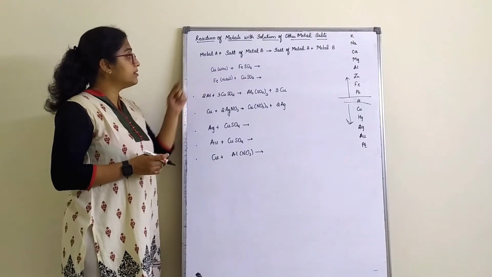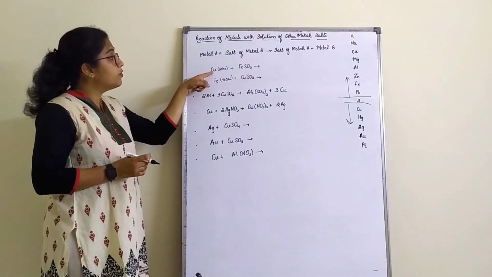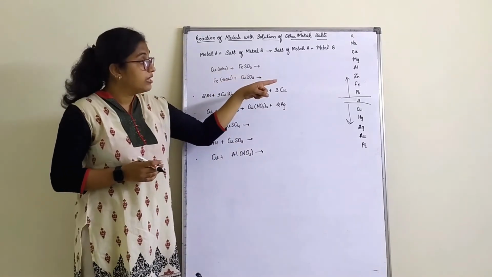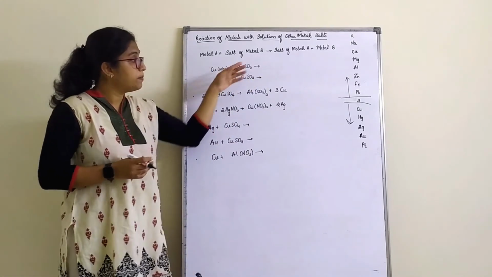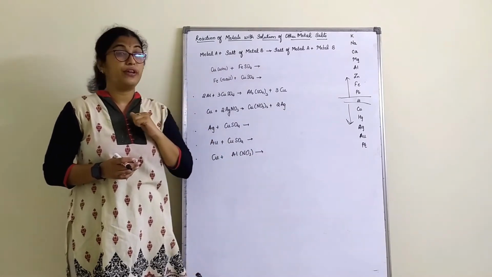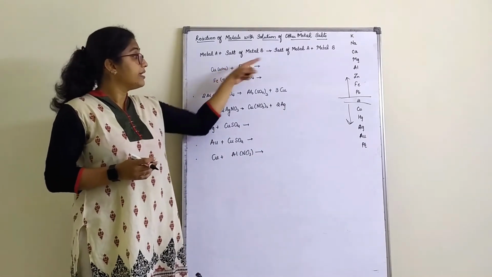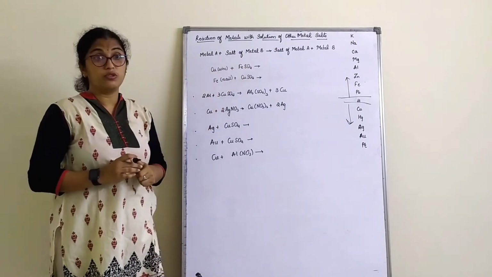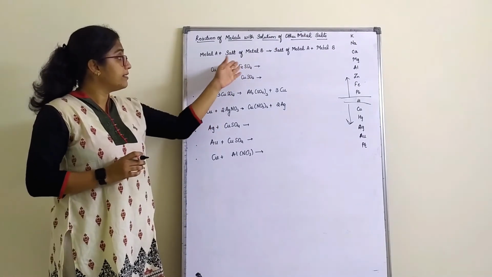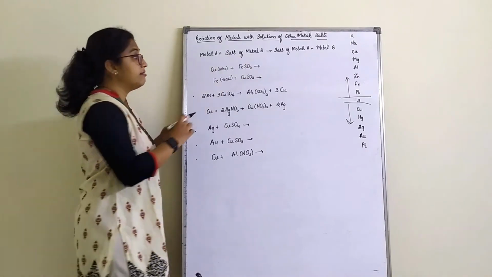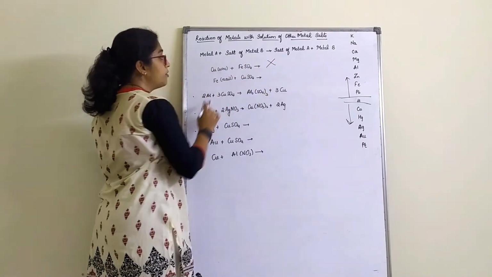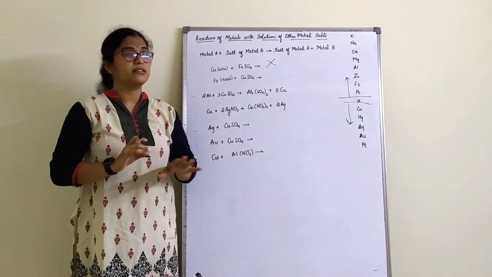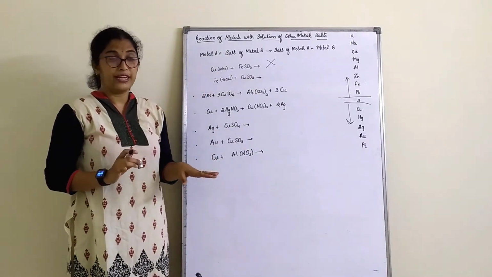So let's answer this. Copper wire is dipped in the iron sulfate solution. Copper is below hydrogen, so it is very least reactive. Iron is placed higher in the reactivity series. So do you think copper can displace this? There will be no reaction. After one day also, the copper wire will be as it is, without any reaction, right?